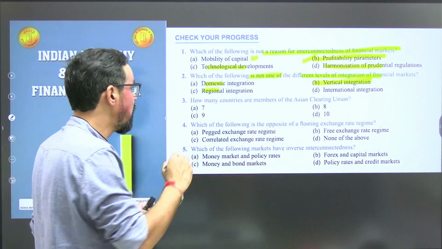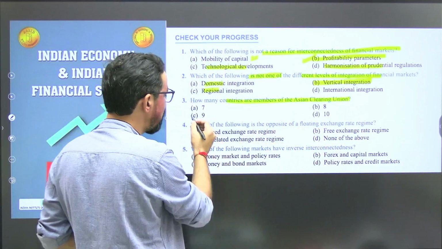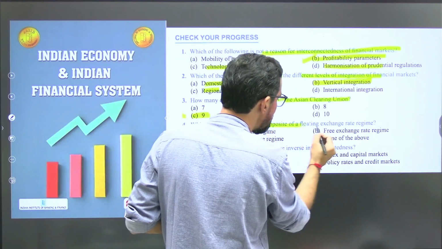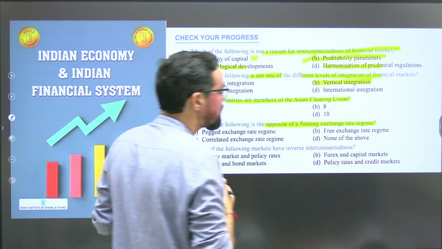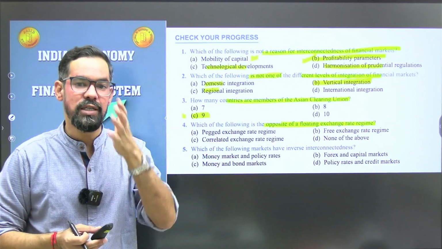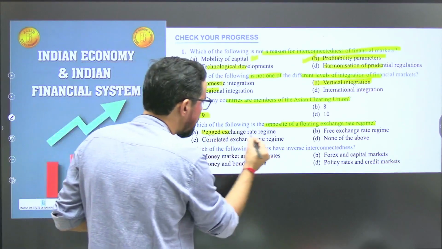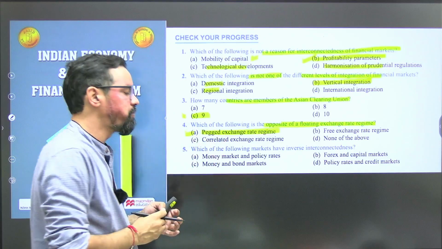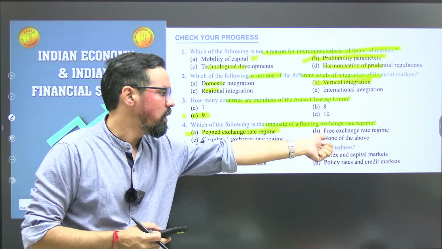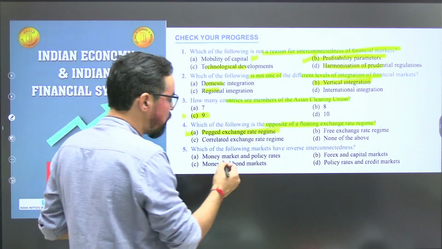Okay, next one, how many countries are members of Asian Clearing House? I already told you this, so 9. Which of the following is the opposite of floating exchange rate? We have two types of exchange rate regime. One is fixed rate, another one is floating. Fixed is also known as pegged exchange rate regime. Previously we used to have this particular method, but nowadays in every country you will find the floating exchange rate.